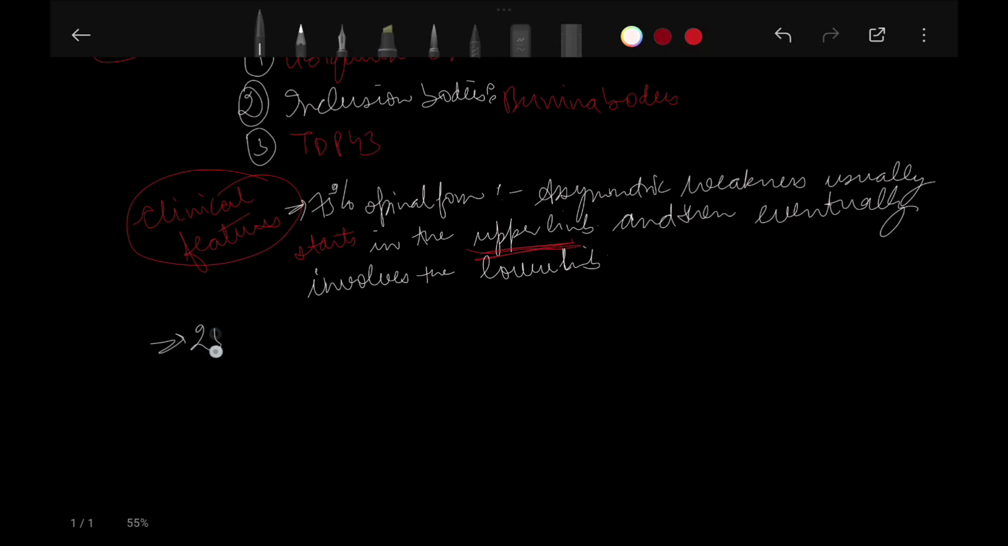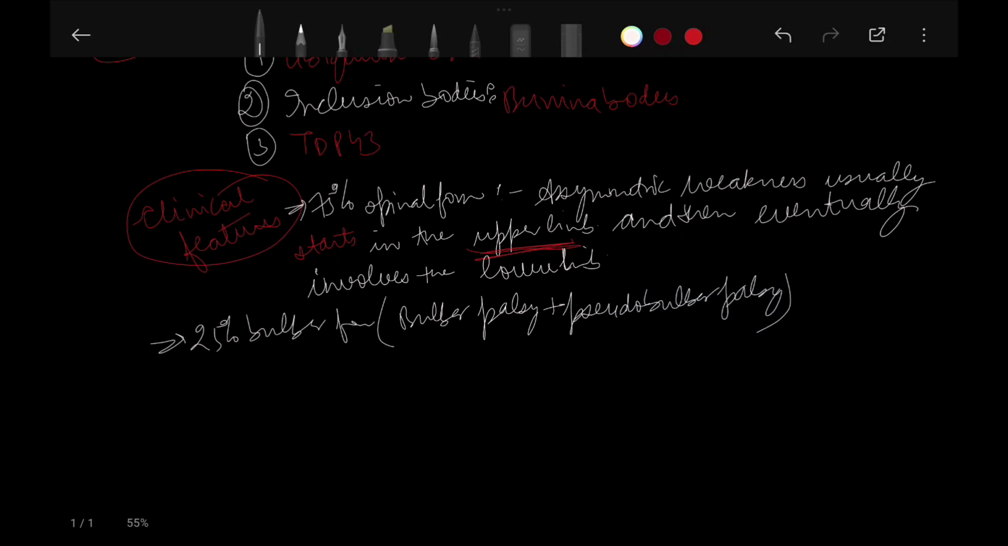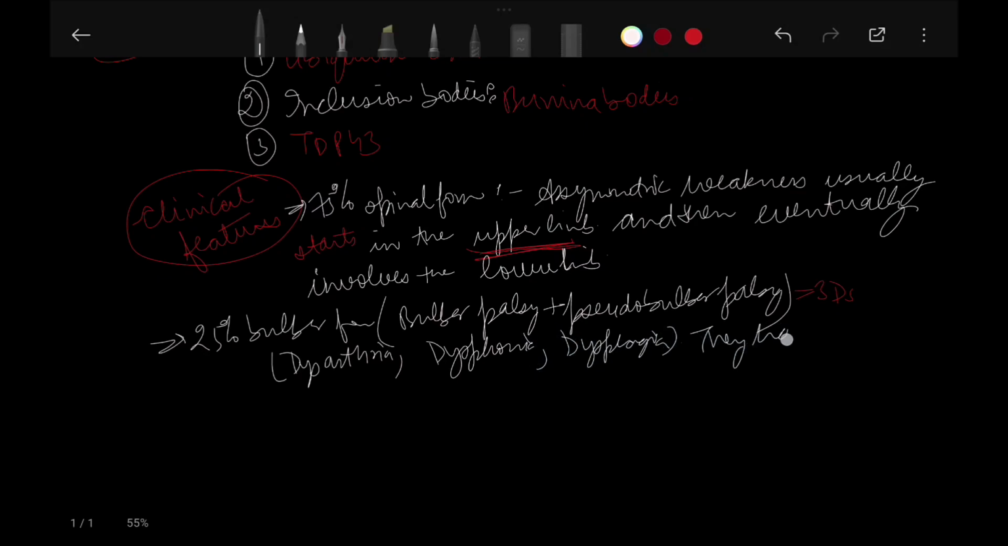In 25% it is the bulbar form, that is, bulbar palsy plus pseudobulbar palsy is there. As both upper motor neuron and lower motor neuron are involved, there are 3 Ds in presentation, that is dysarthria, dysphonia and dysphagia. They have the worst prognosis.